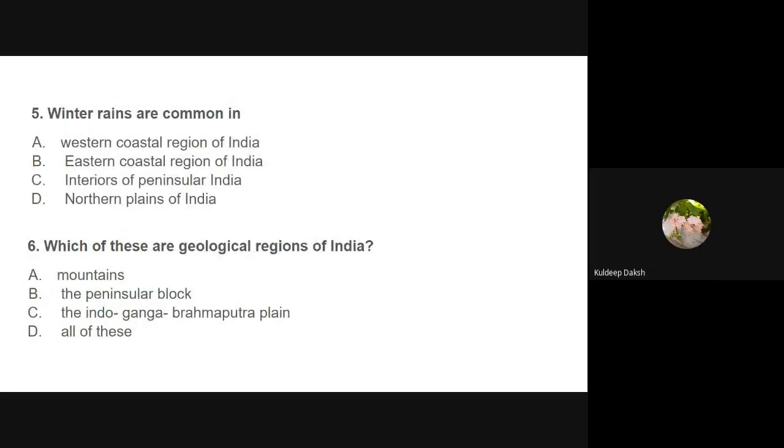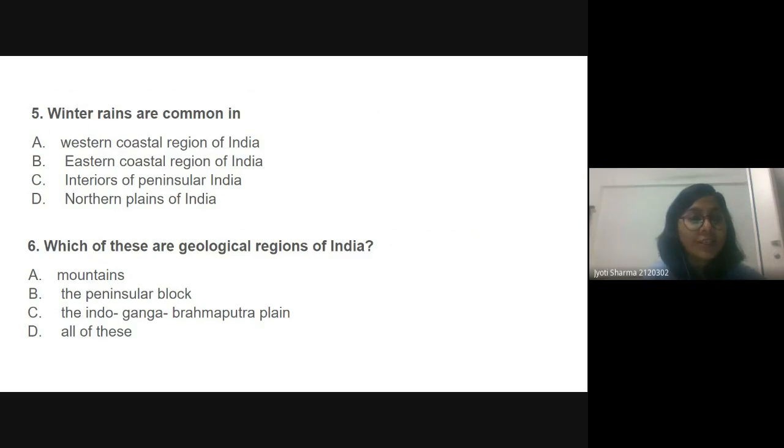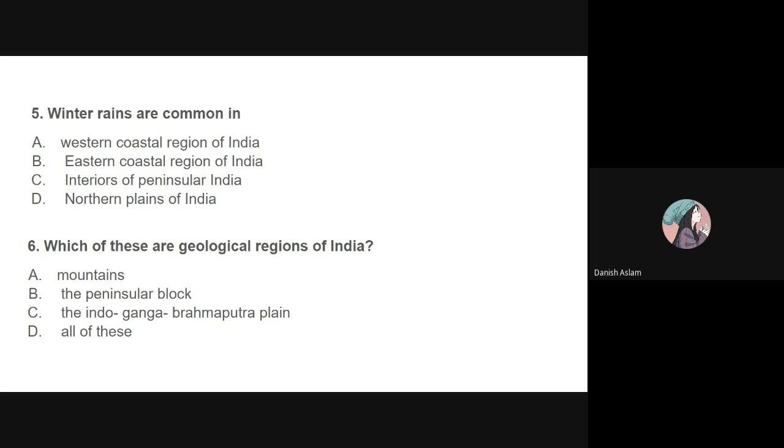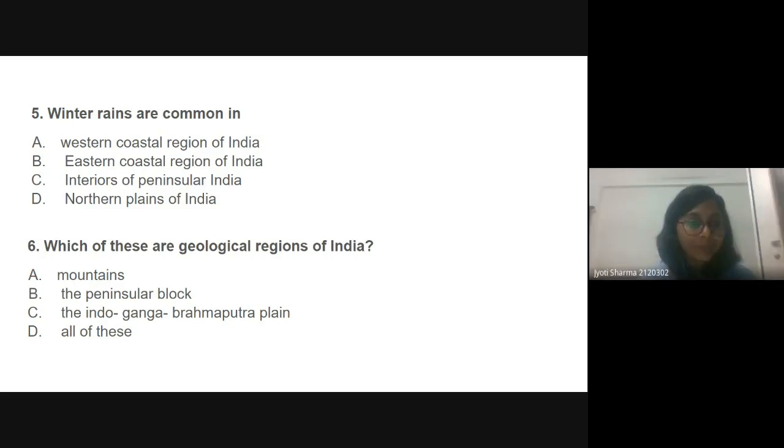Danish, next question is winter rains are common in which area? Eastern coastal region of India. Okay. And why? Because of the retreating of the monsoon. Retreating of monsoon. Exactly. You people are smart enough.